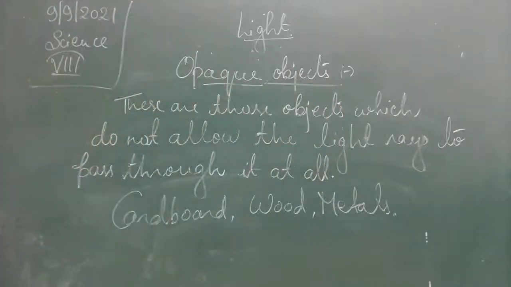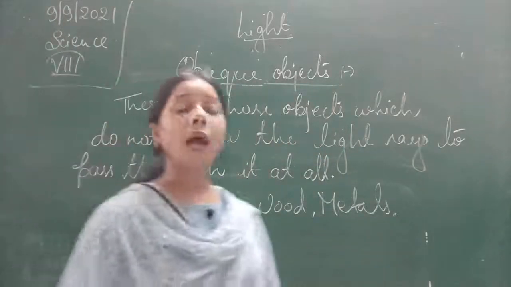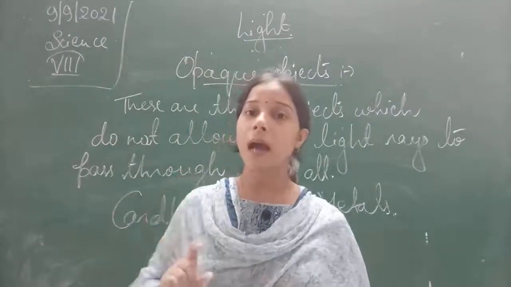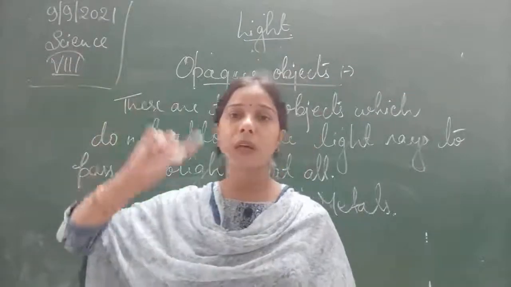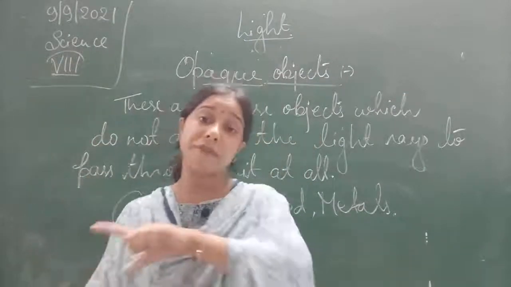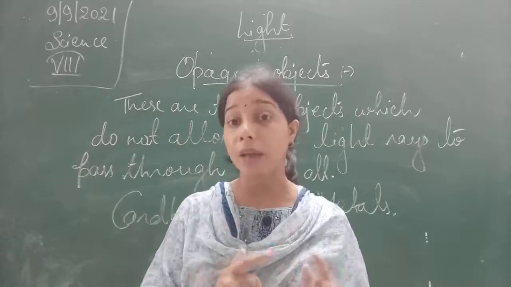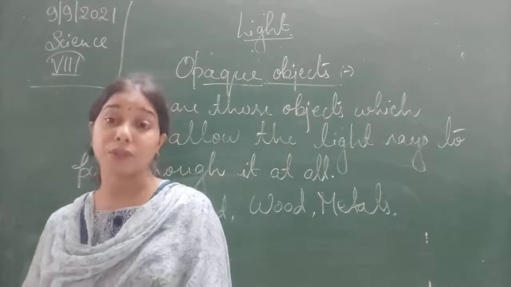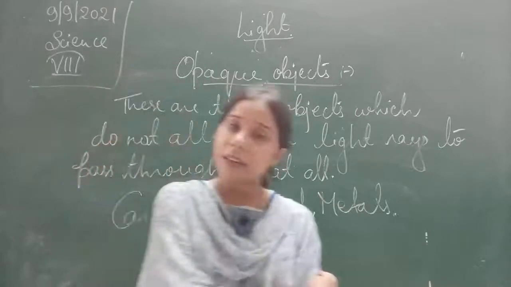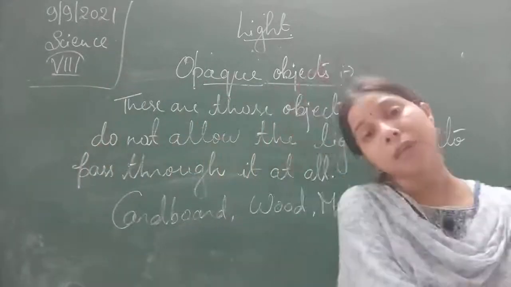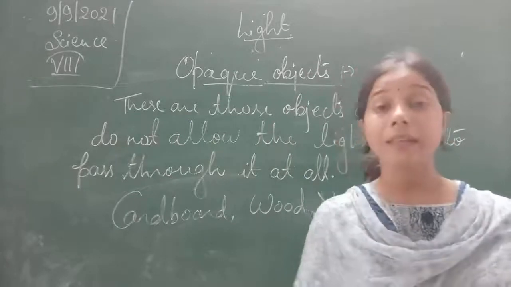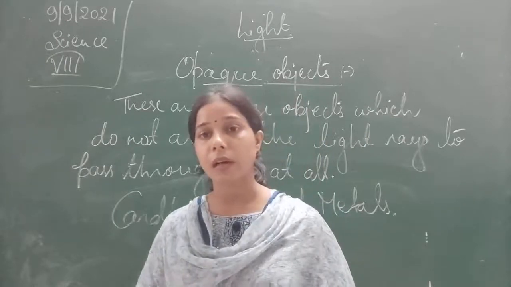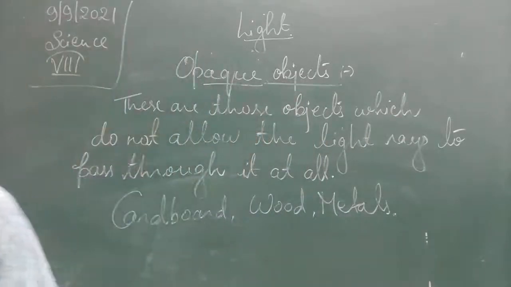Next one is the reflection of light. So why are we able to see any object, students? It is because of reflection. The light rays first come to the object, then the object reflects the light, and this light enters your eyes, and this is how you are able to see that particular object. So the reflection of light is what? The light rays coming from the source get reflected in another direction. That is called the reflection of light.